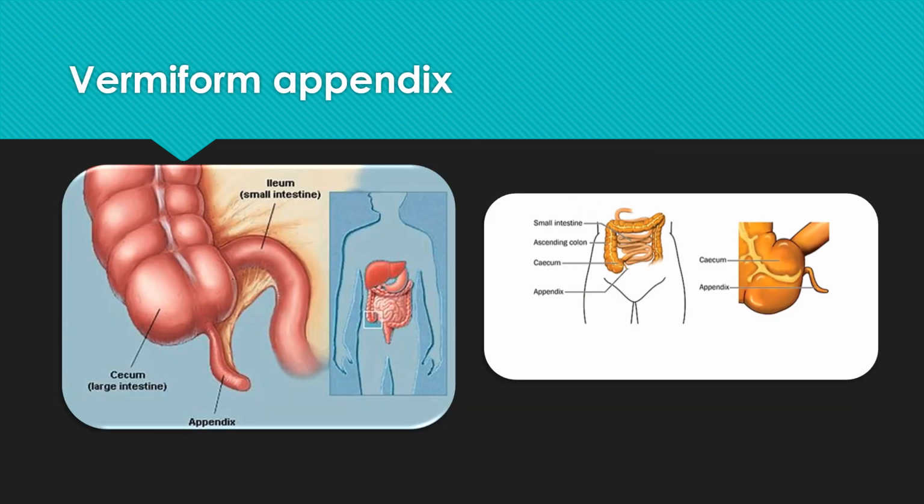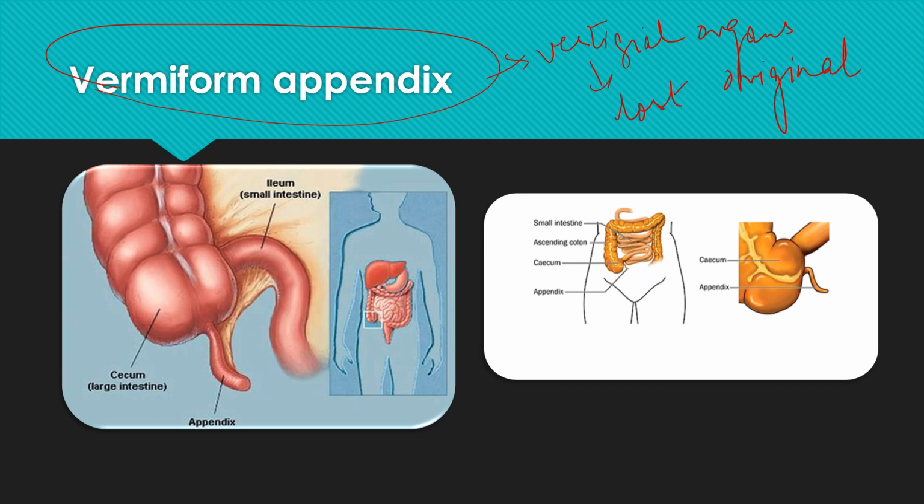Now this is an example where the organ was not at all used. So these have become the vestigial organs. So vestigial organs refers to what? Vestigial organs refers to the organ structures that have lost all or most of their original function. So these are called vestigial organs. So vermiform appendix is a vestigial organ. Vestigial organ means which have already lost the original function. So it has already lost its original function. So this is a vestigial organ.